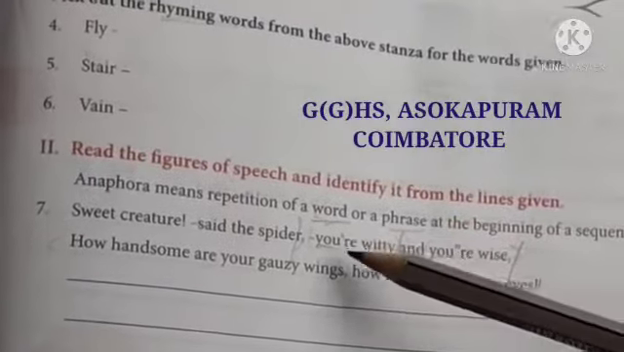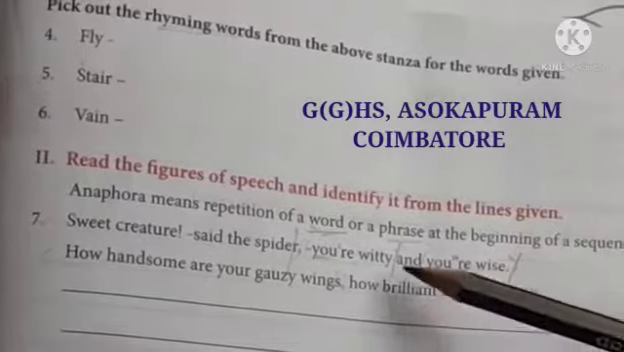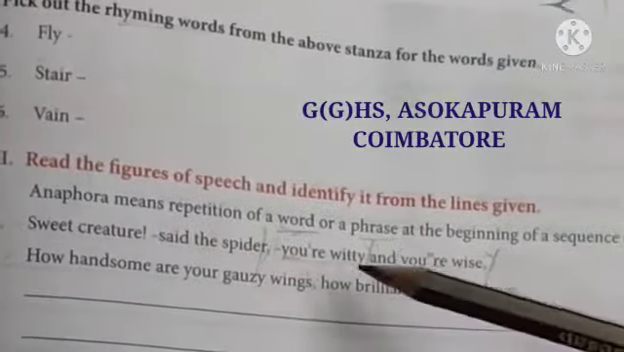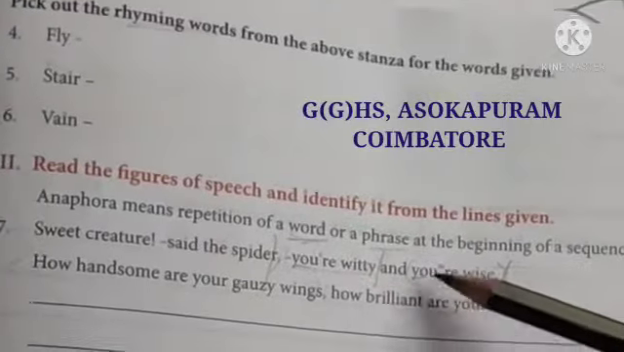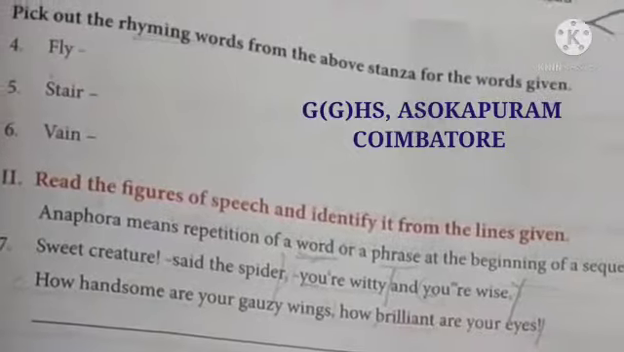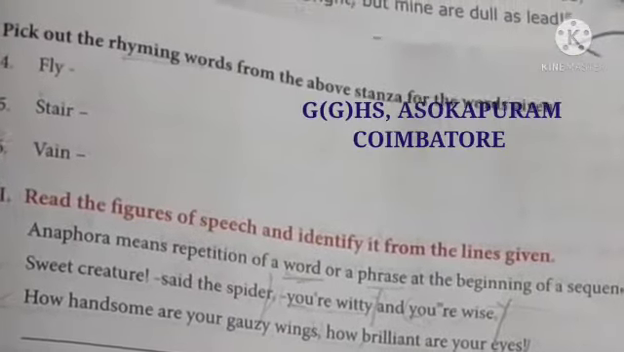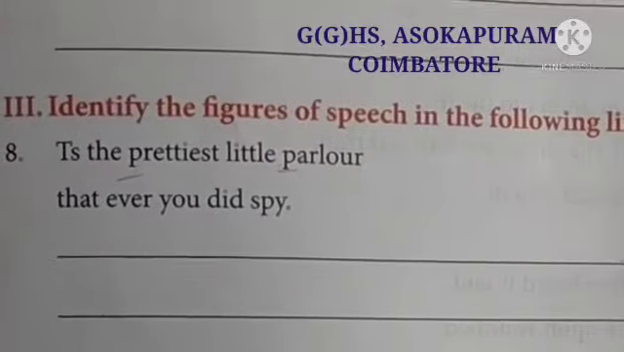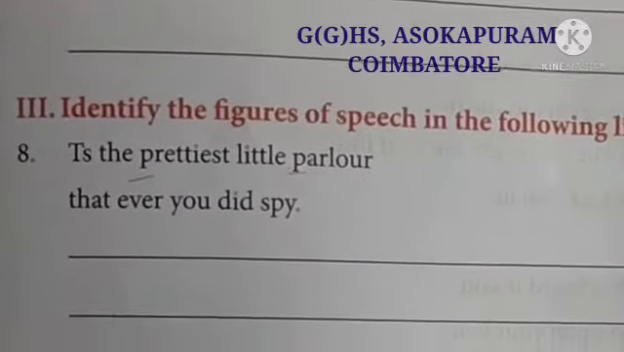Now just look at the beginning of the sentences alone and see whether it is repeated. Is there any repetition in the first sentence? No. Whereas in the second one, you is repeated. So this is anaphora. How is repeated in the second line. So this is anaphora. So write those two lines and underline you and how.